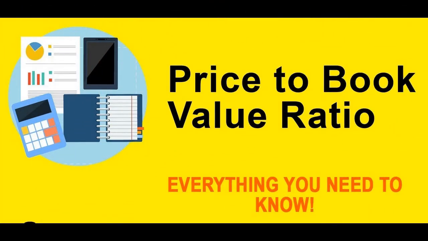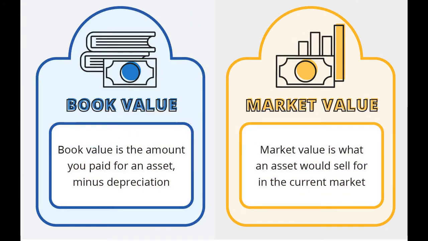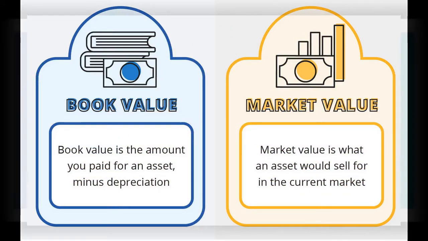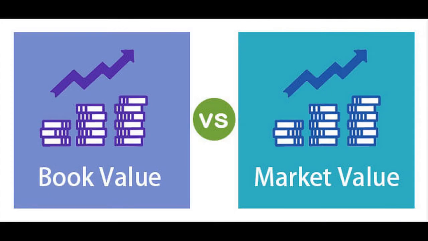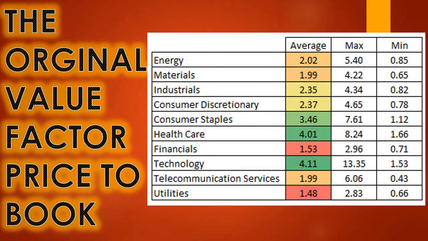Next is price to book value. The price to book value, P by BV, ratio is used to compare a company's market price to its book value. Book value in simple terms is the amount that will remain if the company liquidates its assets and repays all its liabilities.